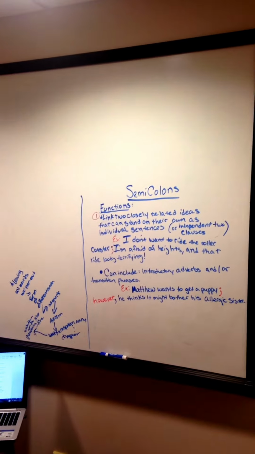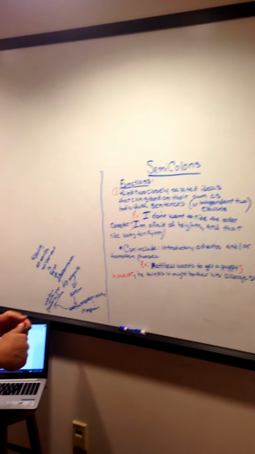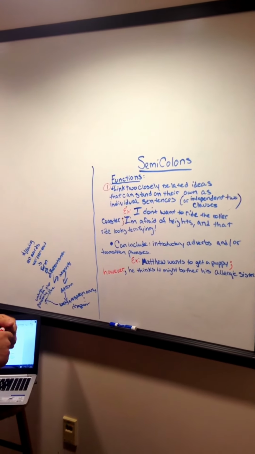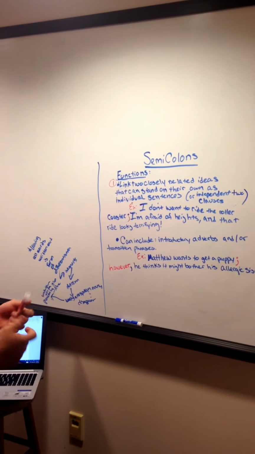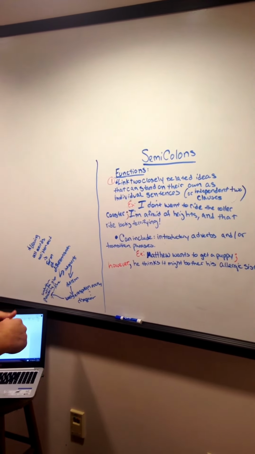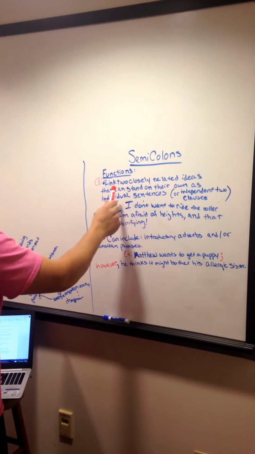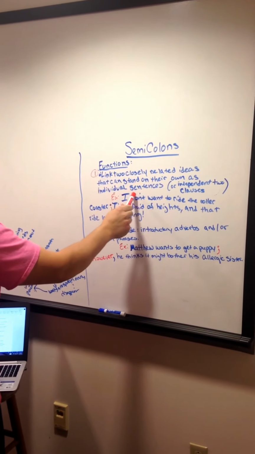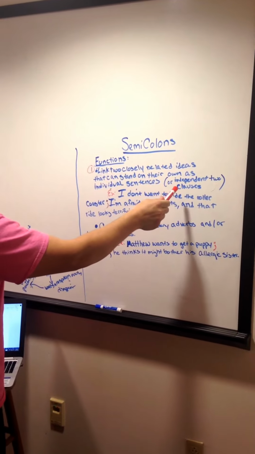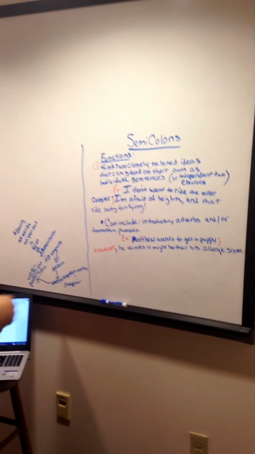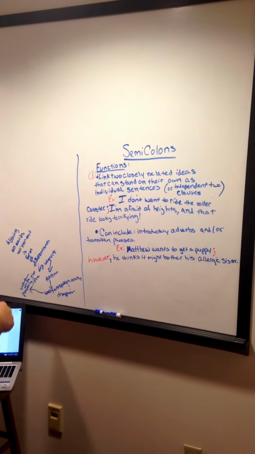Alright, today we're going to be talking about semicolons. Semicolons have two functions, but let's focus on the first one. The first function is to link two closely related ideas that can stand on their own as individual sentences, or two independent clauses. Alright, first example.